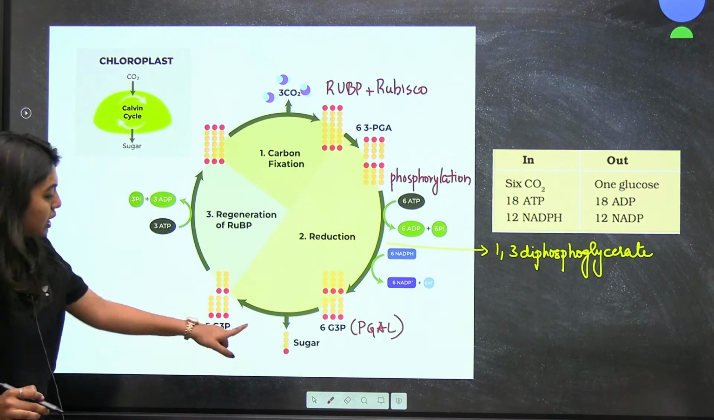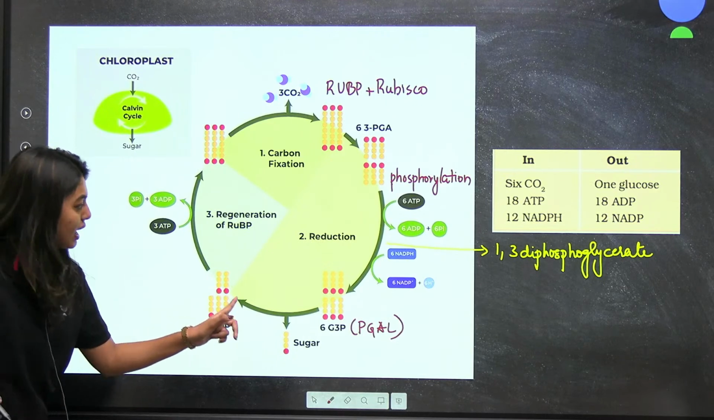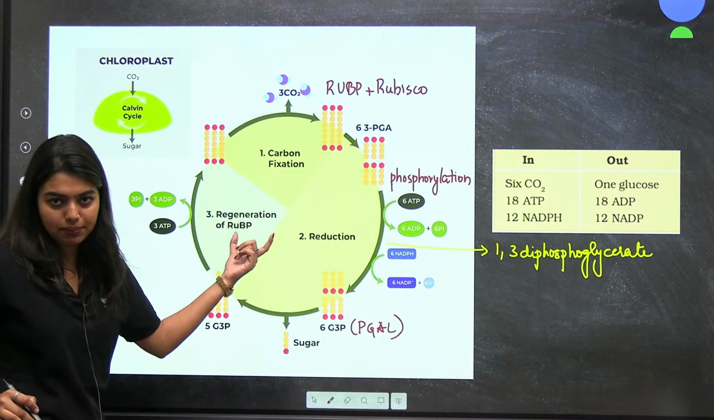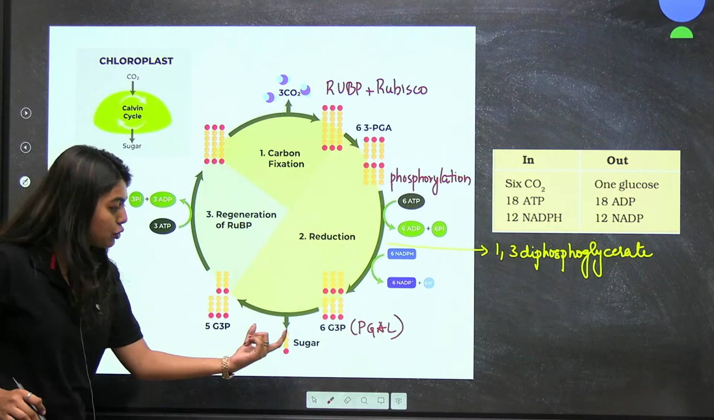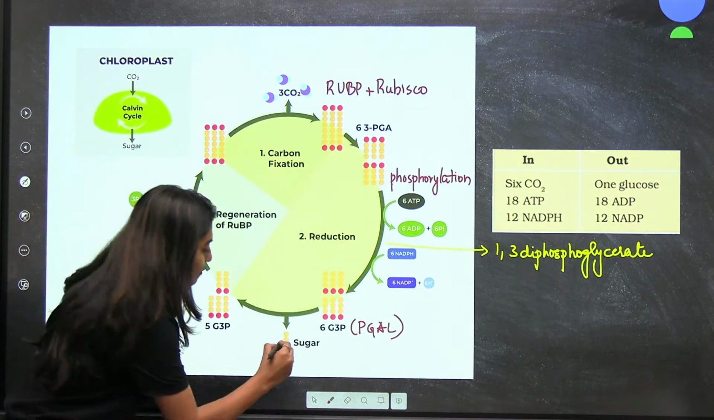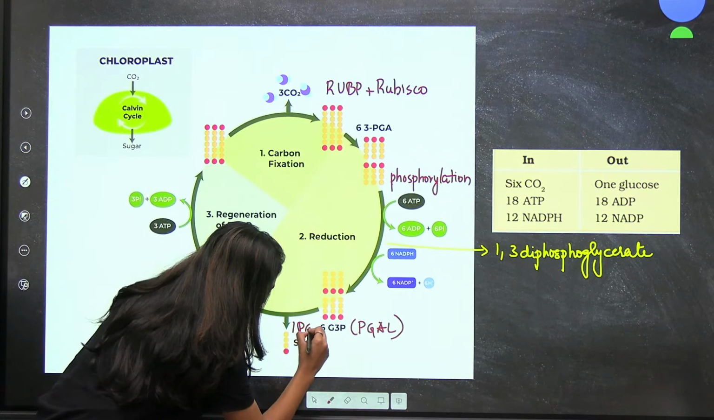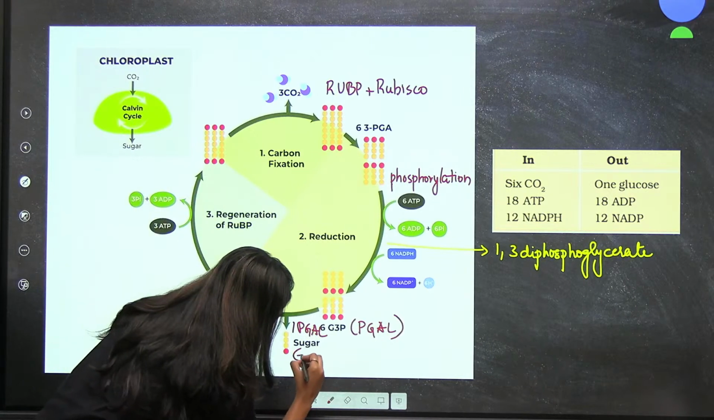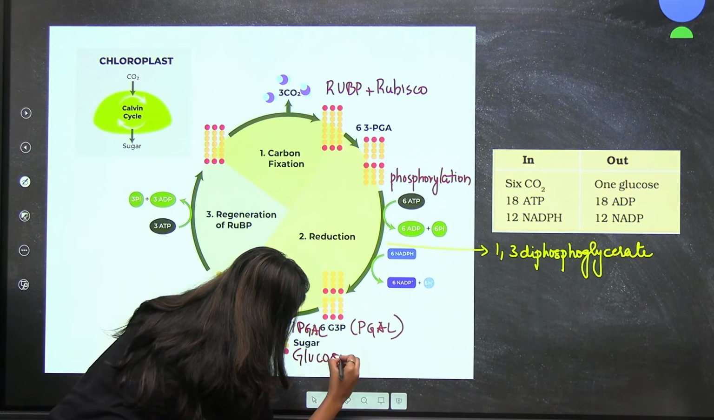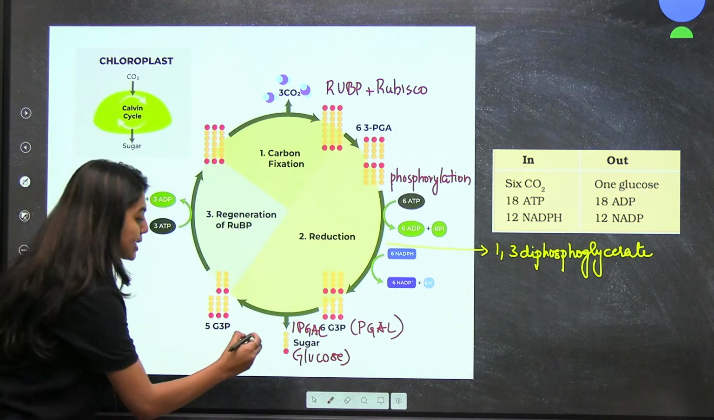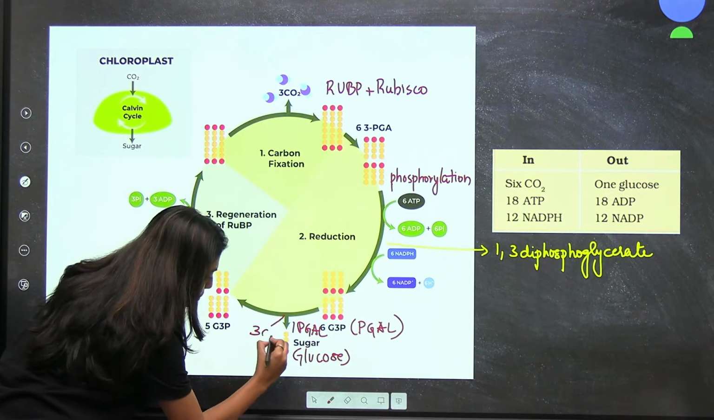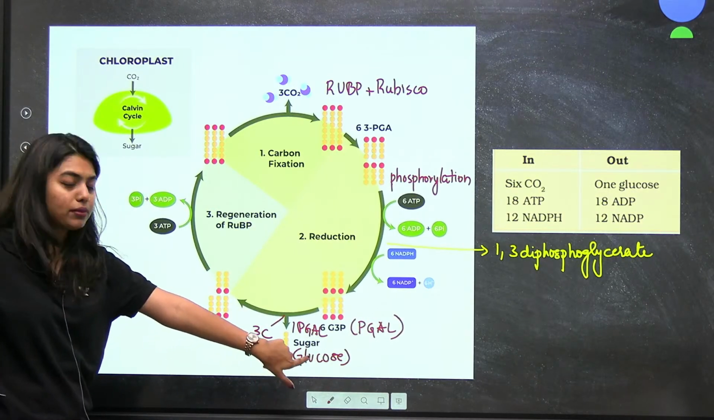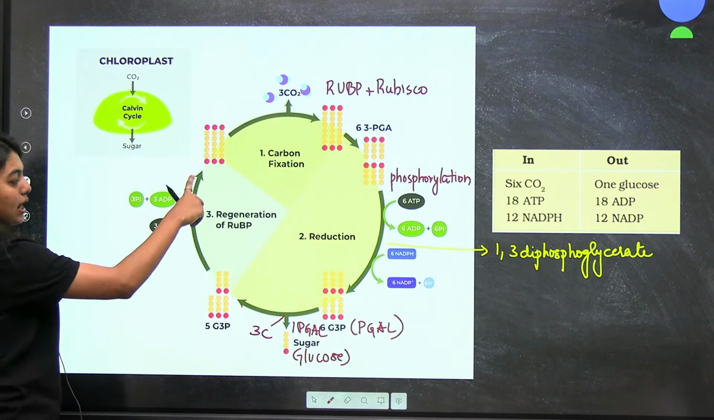out of which 5 PGAL will get back to the cycle and do regeneration of your RuBP, and 1 PGAL will end up forming your sugar, that is your glucose. 1 PGAL has 3 carbons. So that means this cycle has to go once again for me to get 6 carbons to form the glucose. Okay. Now students, this will go here.